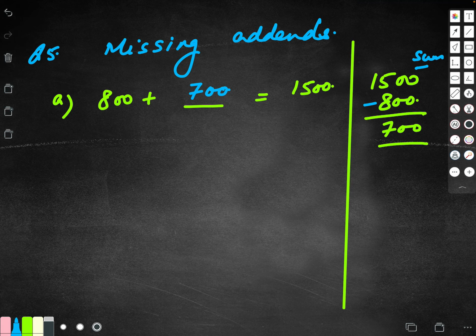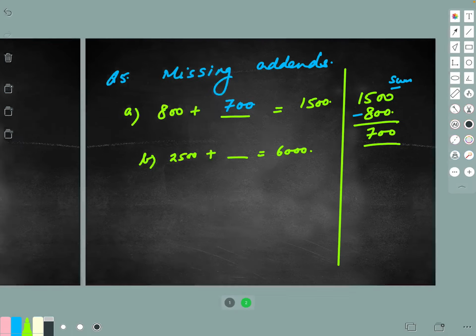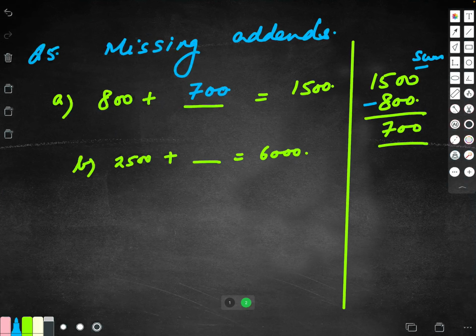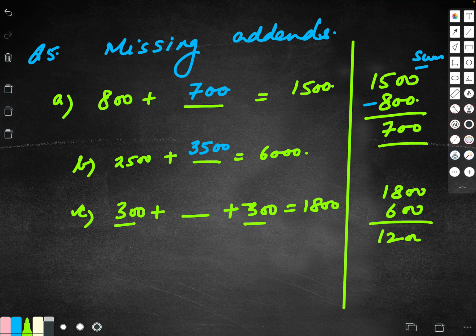In subtraction, you remember in the earlier classes, we used to check our answer. Right. So the B part now. 2500 plus dash gives you 6000. I hope you can do it on your own now. The answer in this question will be, you reduce 2000 from 6000, 4000, and reduce another 500, you get 3500. 300 plus dash plus 300 gives you 1800. Add both of them, it is 600. Subtract 600 from 1800, you will get 1200 as your answer.